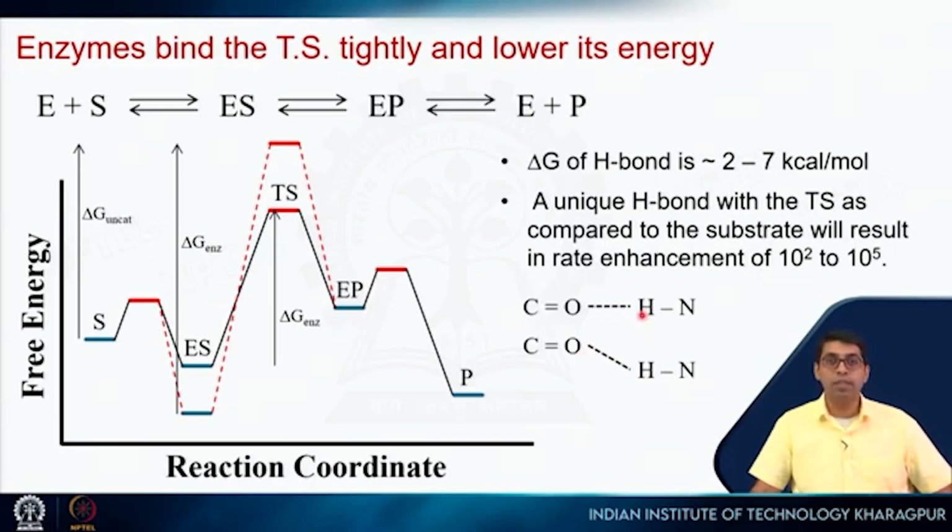And we have already seen this in the example of beta strands, right? Parallel versus anti-parallel beta strand. So the energy of the hydrogen bond will depend on this and also other factors. So there is a range, and it turns out that enzymes are very good. So the interactions are all optimized. So you can expect that it will form a very optimal hydrogen bond, and just one extra hydrogen bond can give you a rate enhancement of 100,000 fold, right?